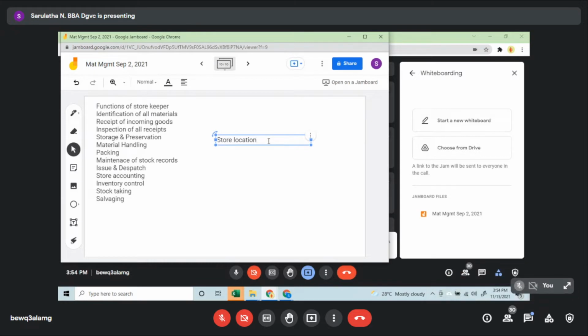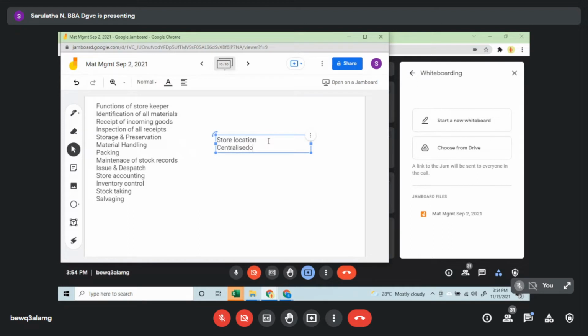Especially in a manufacturing company, it is based on where the store department has to be. Suppose it has to be very close to the manufacturing place, or what has to be done. And centralized and decentralized stores also have to be identified.